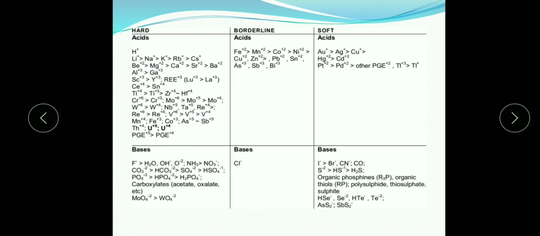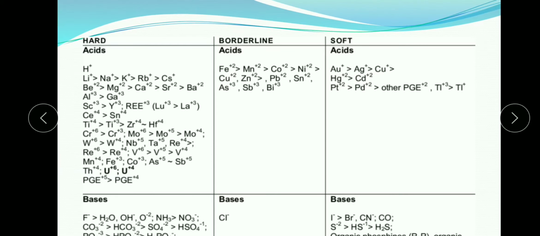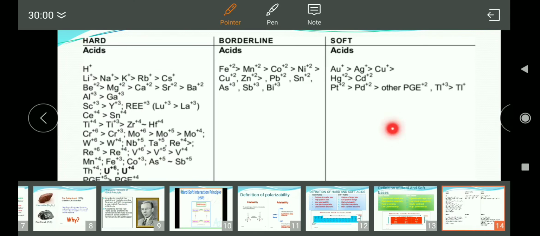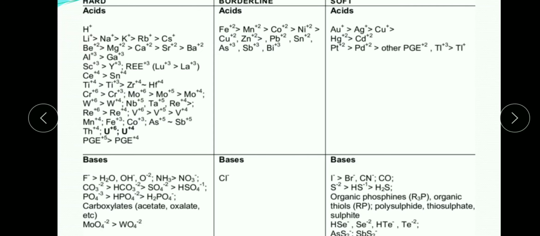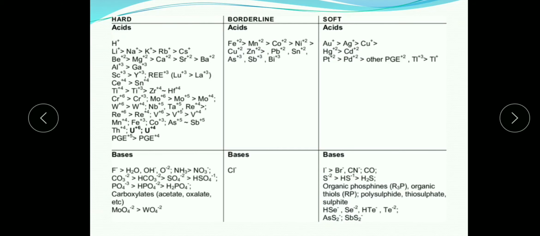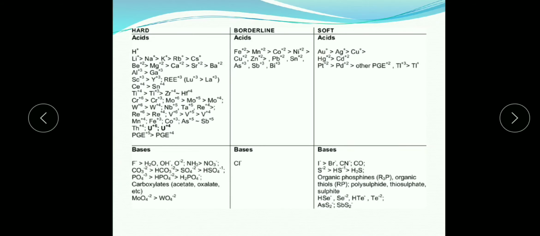Here you can see the broad classification of all ions into hard acids and soft acids, and hard bases and soft bases. This is the broad classification of hard acids and bases, borderline acids and bases, and soft acids and bases.